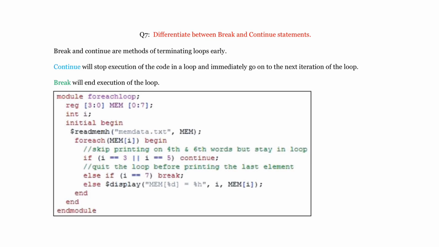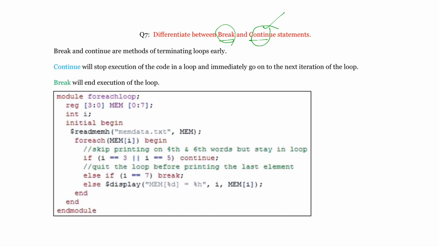So there are two possibilities. Either you come entirely out of that loop, or you skip that particular iteration and continue with the next iteration. For those purposes you use break and continue. As the name indicates, continue simply comes out of the current iteration and continues with the next iteration, whereas break comes entirely out of the loop. Continue simply suspends the current iteration and continues the loop with the next iteration. Okay, this is one example.